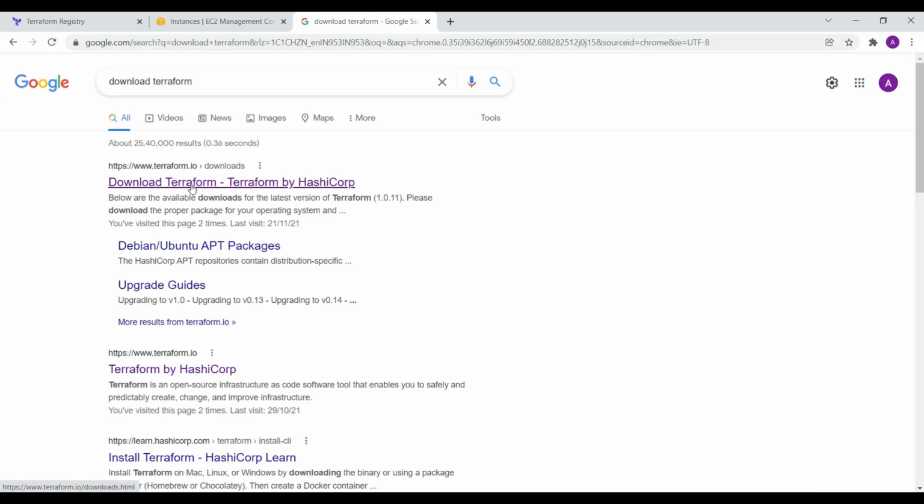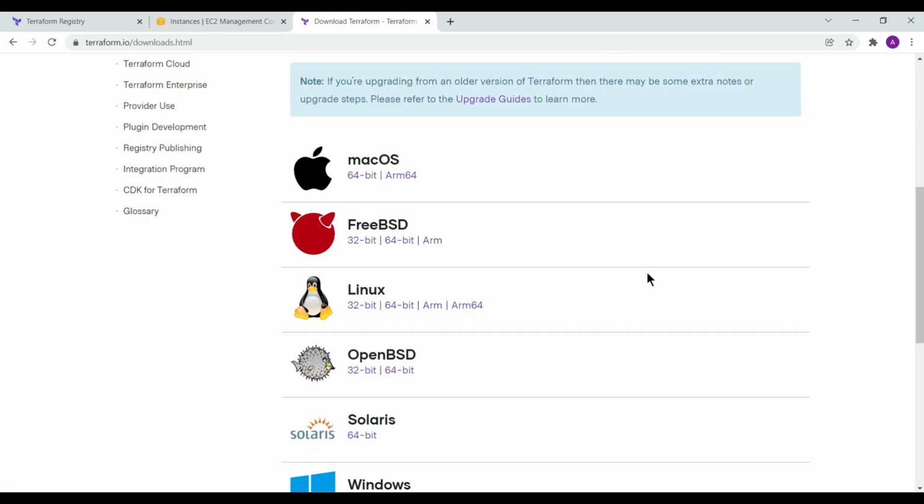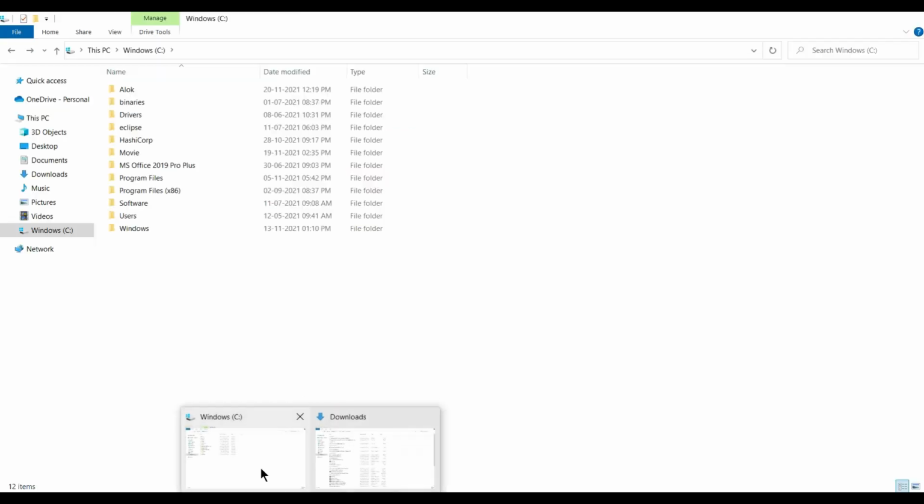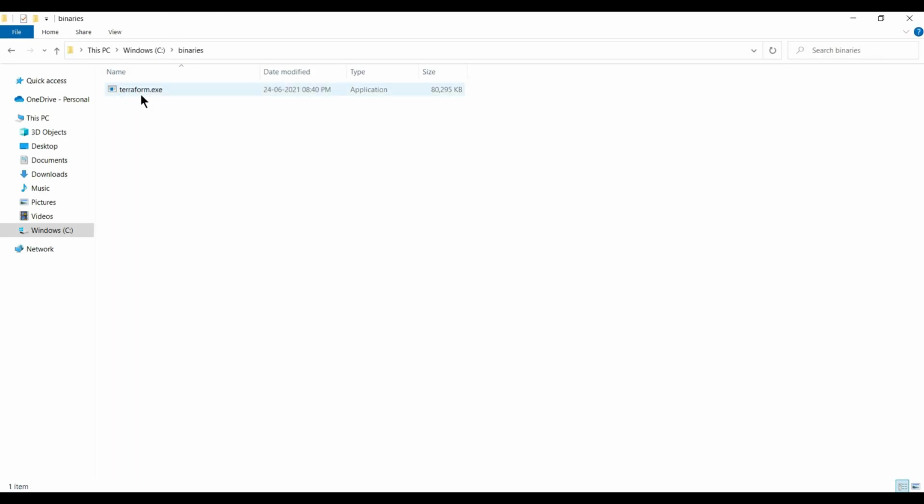After that, you have to download Terraform. You can download Terraform for macOS, FreeBSD, Linux, OpenBSD, Solaris. I'm using Windows, so I downloaded the 64-bit version. After downloading, I moved it to this binaries folder. If you are not setting the environment path for the Terraform exe, then you have to use this particular path to access Terraform. So you have to set the environment variables so that you can access it from any location.